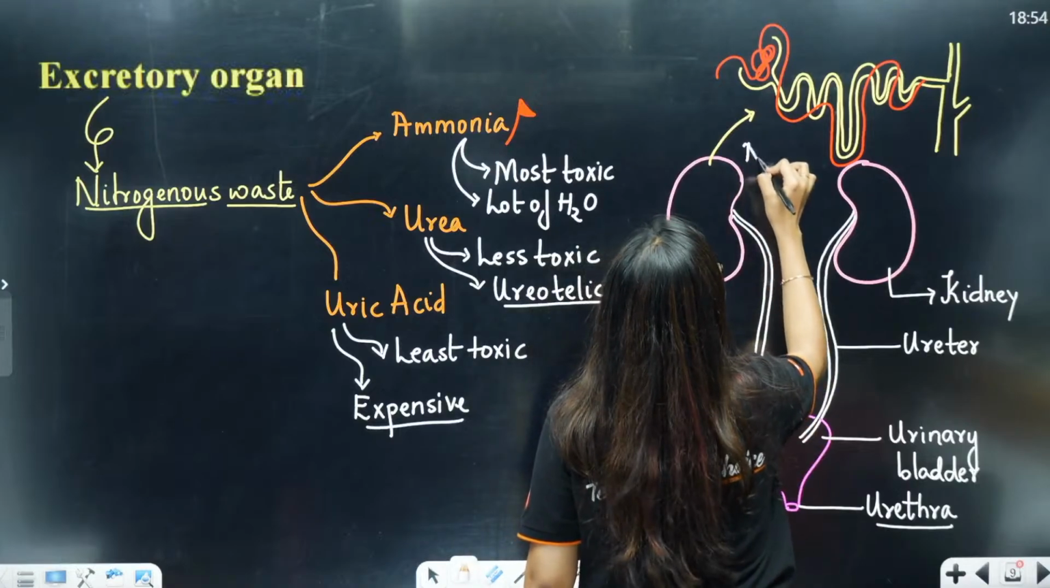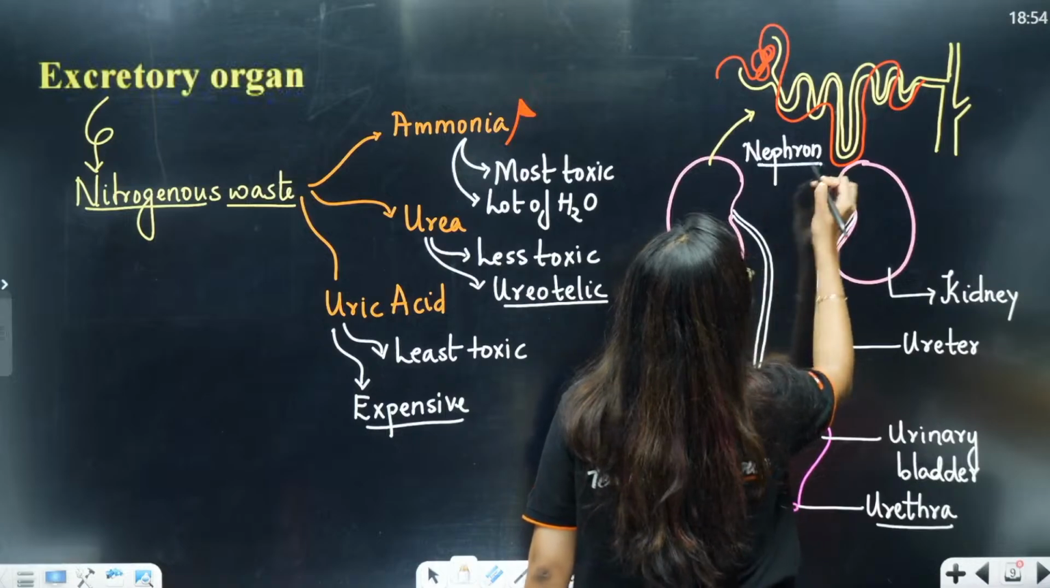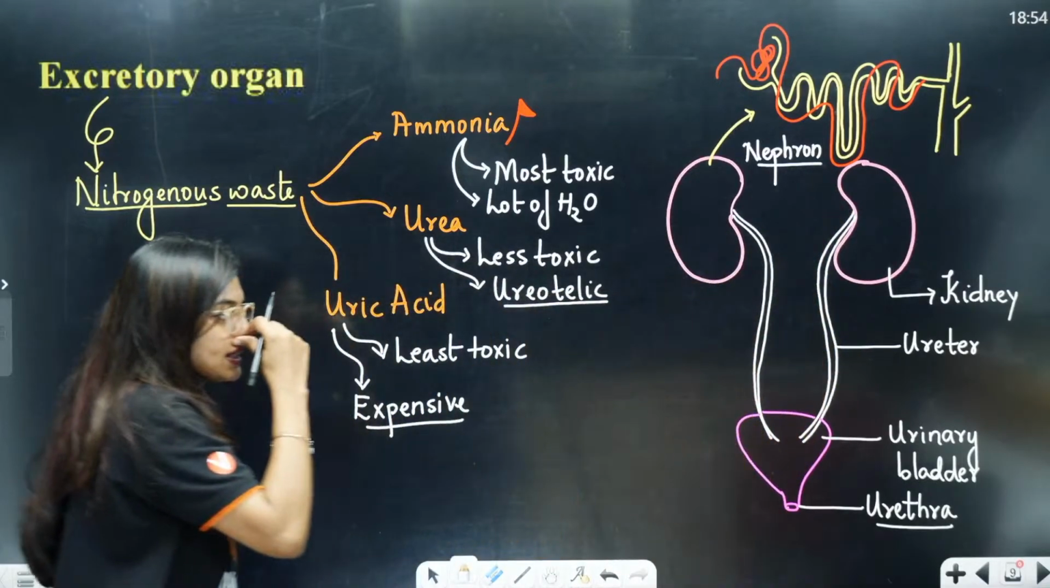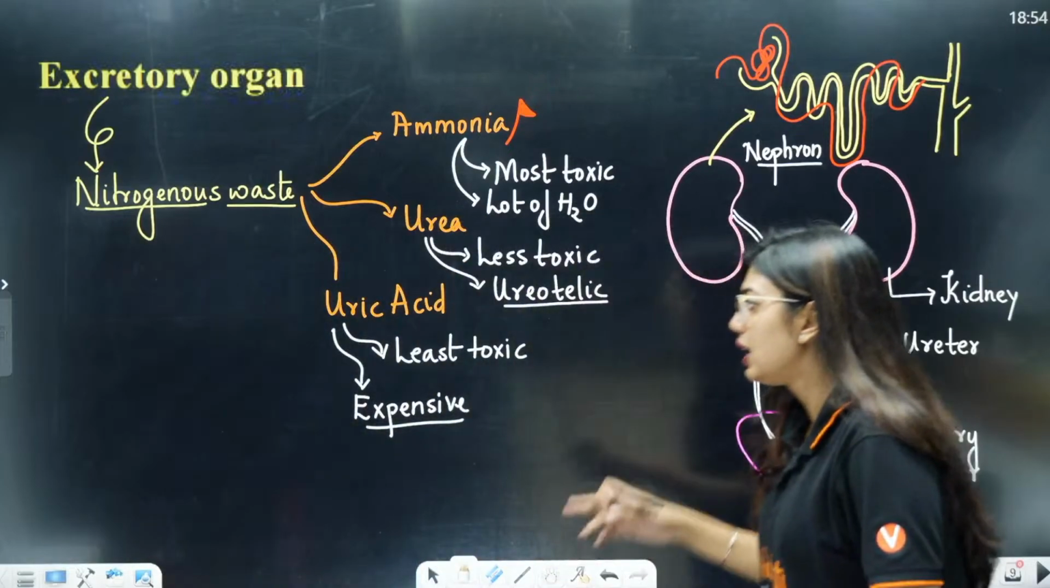Nephrons are the functional unit of your kidney. Clear to all of you? Excretion is clear. Basics I am teaching, so I am not going into detail. Okay. So, this is your thing.